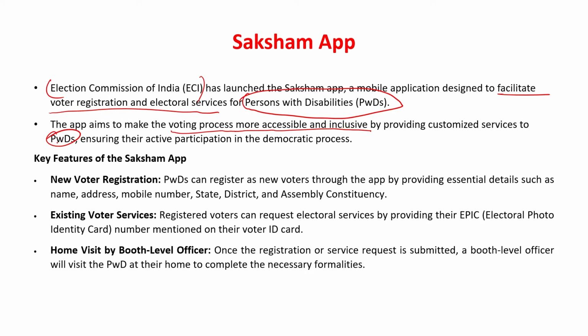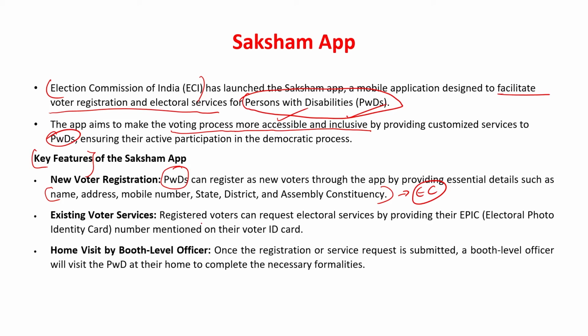All right, now what are the key features? क्या क्या है इसमें जिसके वजह से this app will become accessible and inclusive? First and foremost, it will help in new voter registration. So people with disability have to basically put in their information such as name, address, mobile number, state, district and constituency, assembly constituency. And once it is uploaded, what will happen is election commission will take note of it. उसके बाद क्या करेंगे, that also I will tell you.